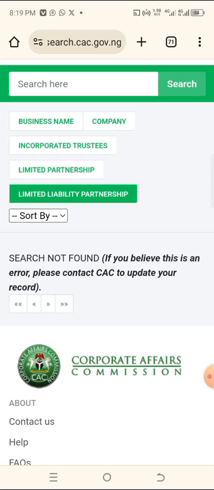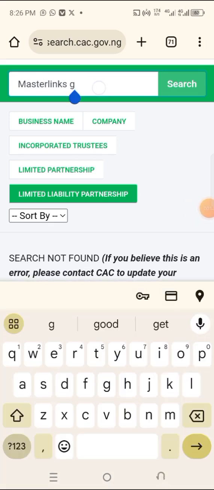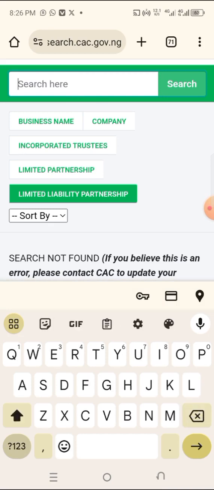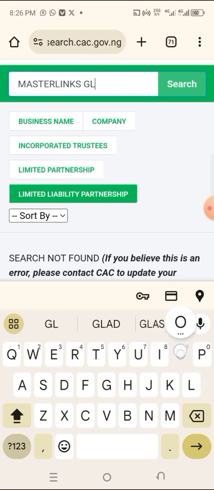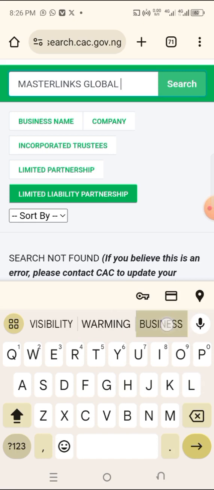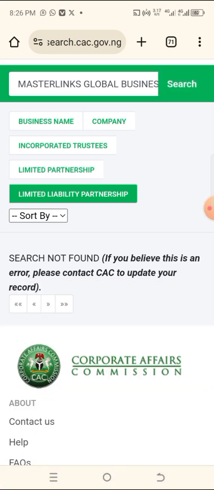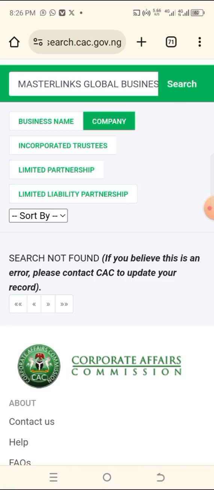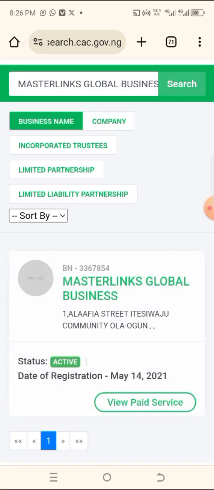Now let me go to the name that people have been using. Let me go and search. Okay, now let me go and look for the name that is already existing. Let's say you want to use this name as your business name. Okay, Master Nick Global Business. Let's use this one. Now click on search. Now let's come to the business name.